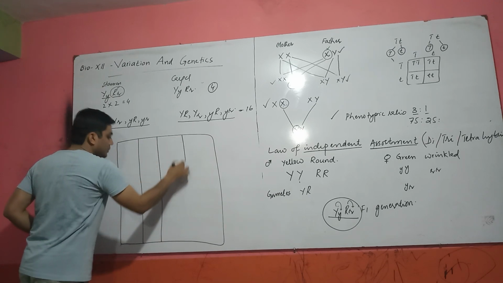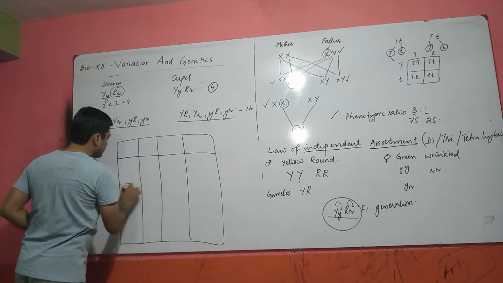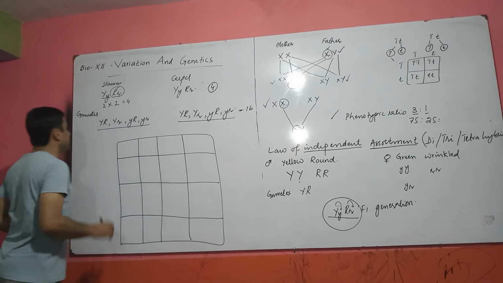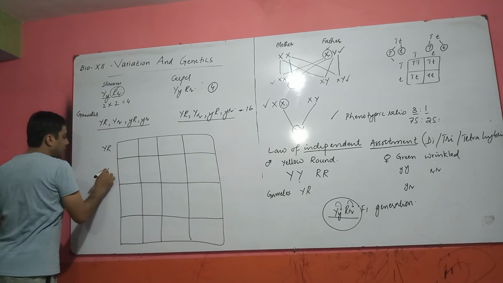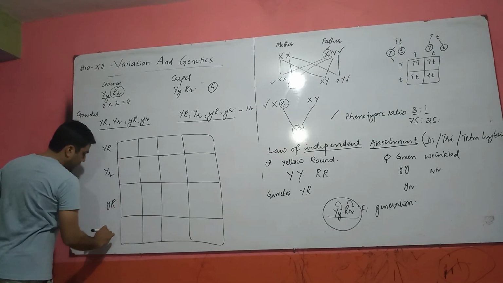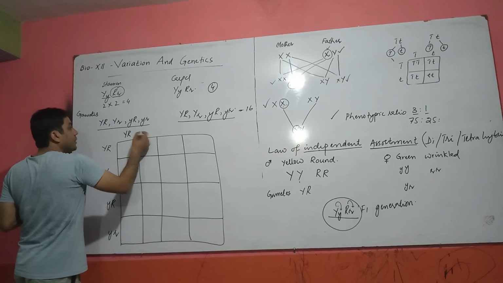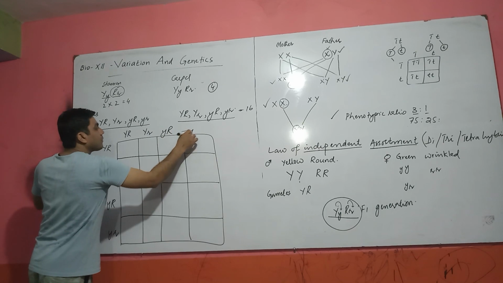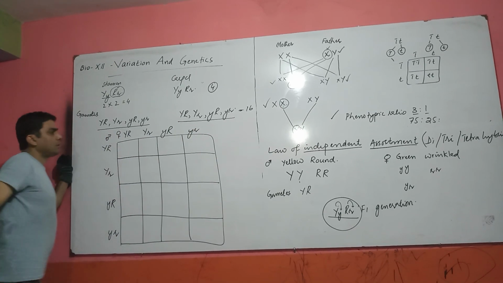Each column shows one baby. For example, you can write the gametes of male from here, and you can write the gametes of female from this side. This is female and this is male.